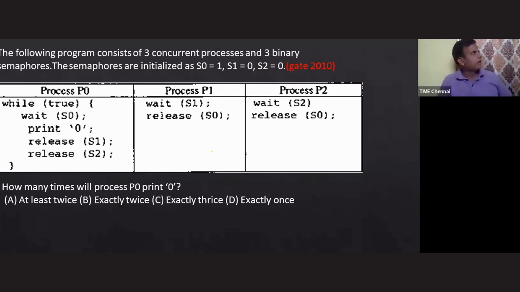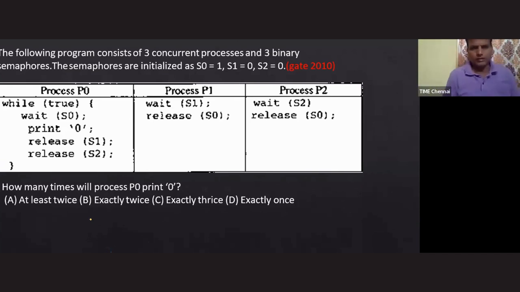Remember, 10 minutes are left to close this class, but after the class also, I will try my level best to solve some more problems in synchronization, which will give you some idea and clarity about this concept. It is not just 1-2 problems. I will solve some more problems, and after that, immediately I will start memory management. So be ready from 7 o'clock onwards. Okay, let's first complete at least 1-2 problems.